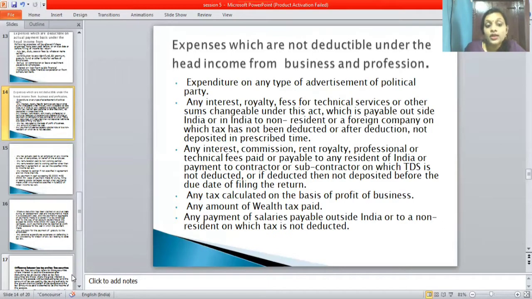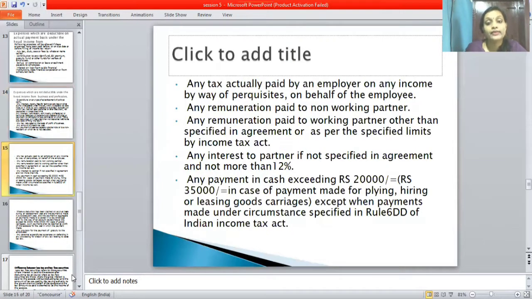Next one is any payment of salaries payable outside India or to a non-resident on which tax is not deducted. Next one is any tax actually paid by an employer on any income by way of perquisites on behalf of the employees.